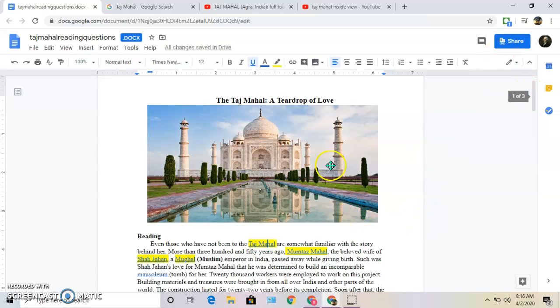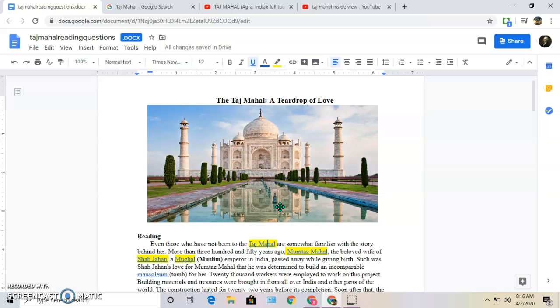You can click on these highlighted links here to give you an idea what the people looked like during that time period. Shah Jahan built this structure for his beautiful wife, who sadly passed away after giving birth to the 14th child. And he was so heartbroken, that's why it's called the teardrop of love, that he wanted this structure built in her honor, and they are both buried inside of the structure.